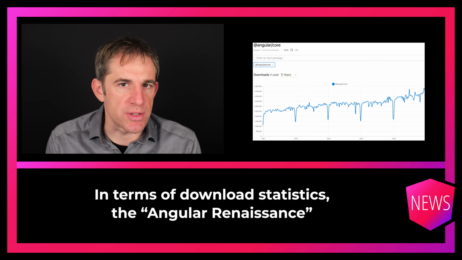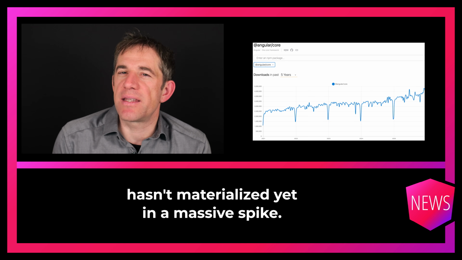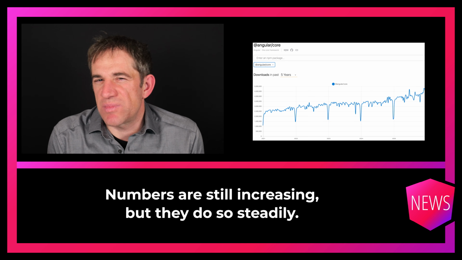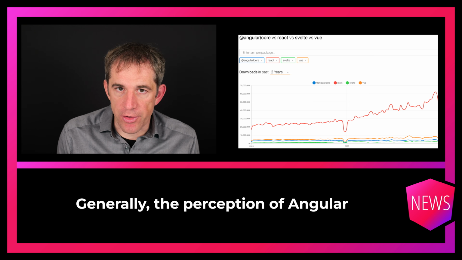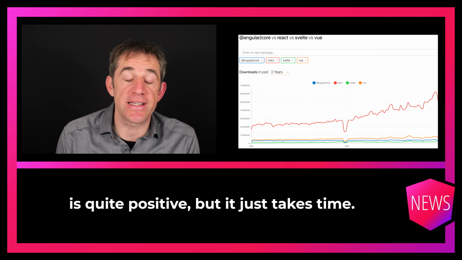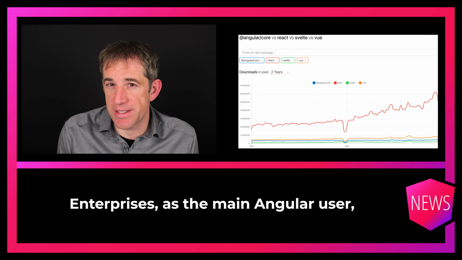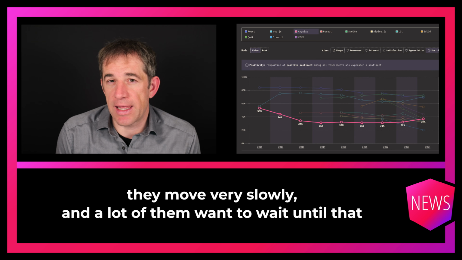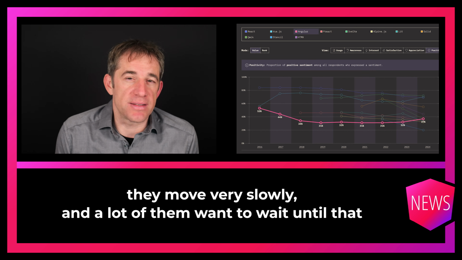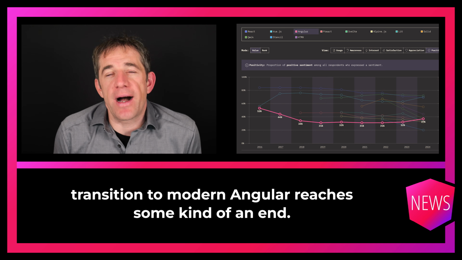In terms of download statistics, the Angular renaissance hasn't materialized yet in massive spikes. Numbers are still increasing, but they do so steadily. Generally, the perception of Angular is quite positive, but it just takes time. Enterprises, as the main Angular user, move very slowly, and a lot of them want to wait until the transition to modern Angular reaches some kind of an end.